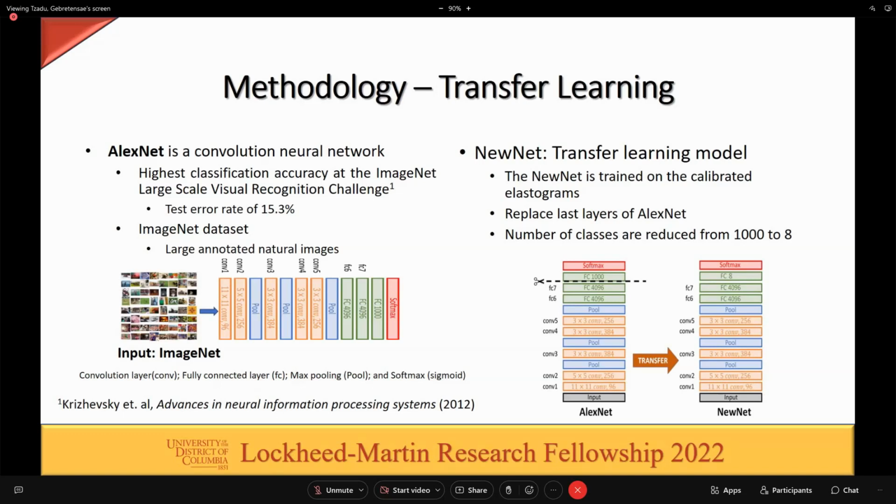In our case, NewNet is trained on the calibrated elastogram images, and we then replace the last layers of AlexNet and reduce the number of classes from 1,000 to 8. So in the diagram in the bottom right, we can see that the FC1000 layer has been replaced by FC8, showing the reduction of classes.